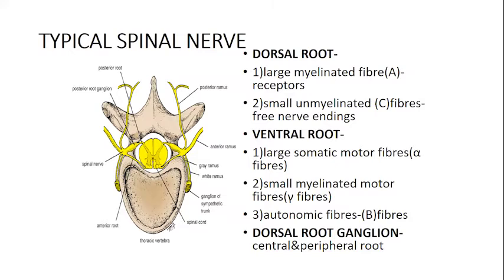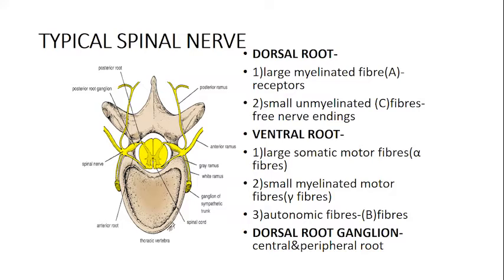Now, in the dorsal root, you have fibers arising from the posterior horn. You have the anterior horn of the spinal cord at the anterior end, and then the posterior horn, the dorsal horn. There you have myelinated fibers, unmyelinated fibers, all sorts of fibers. From the ventral horn arise mostly the somatic motor fibers, because the anterior horn is in connection with motor control, and the posterior one is concerned with sensory fibers. So all sensory fibers arising from different parts of the body ascend and enter the posterior horn, and from the posterior horn they ascend up the nervous system to take the sensations up there.